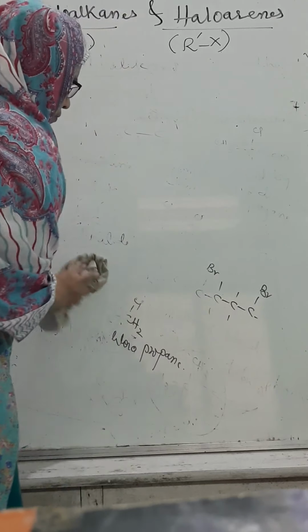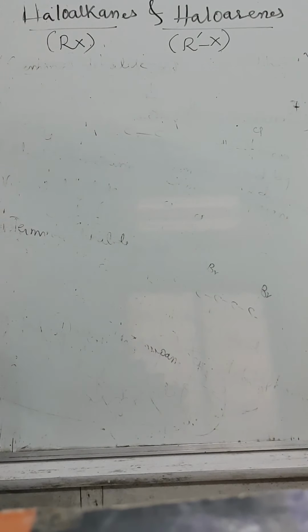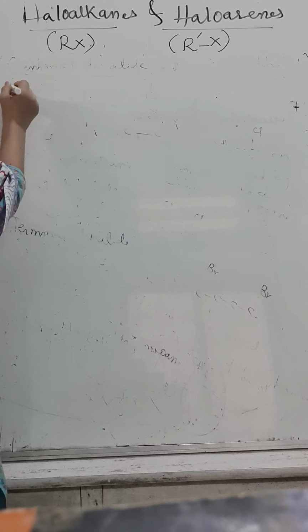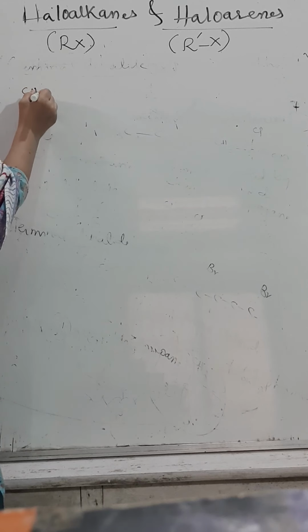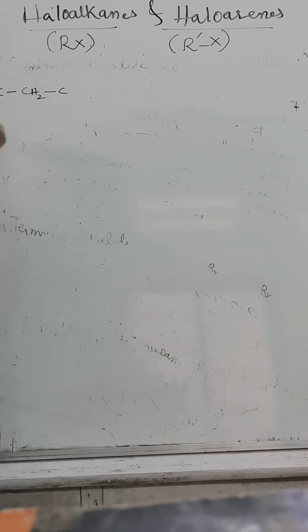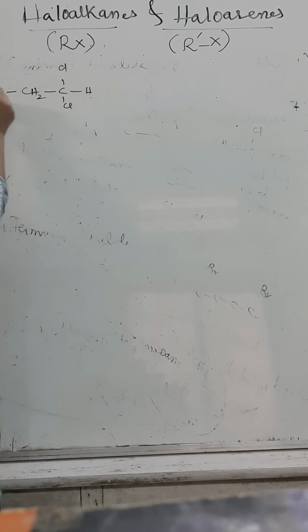All will show nucleophilic character. We will take only one example. We will move to further classification, because in chemical properties again we are going to discuss all these natures. CH2, here also carbon, here also carbon. This is geminal dihalide.